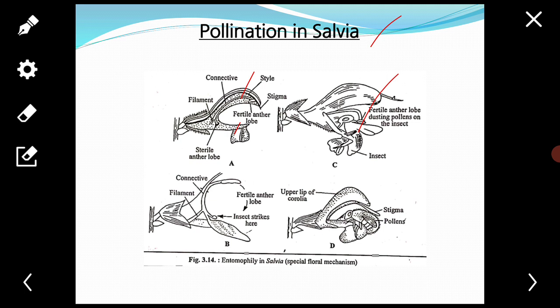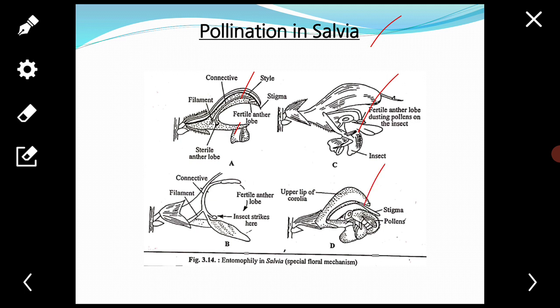As a bee visits the young flower and moves inward in search of nectar, its head pushes the sterile plate, which brings down the fertile anther lobe to strike against its back.